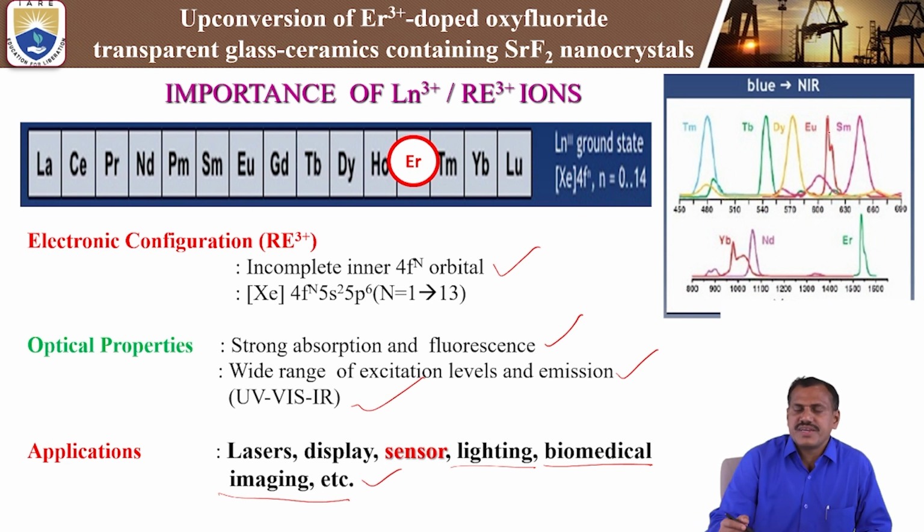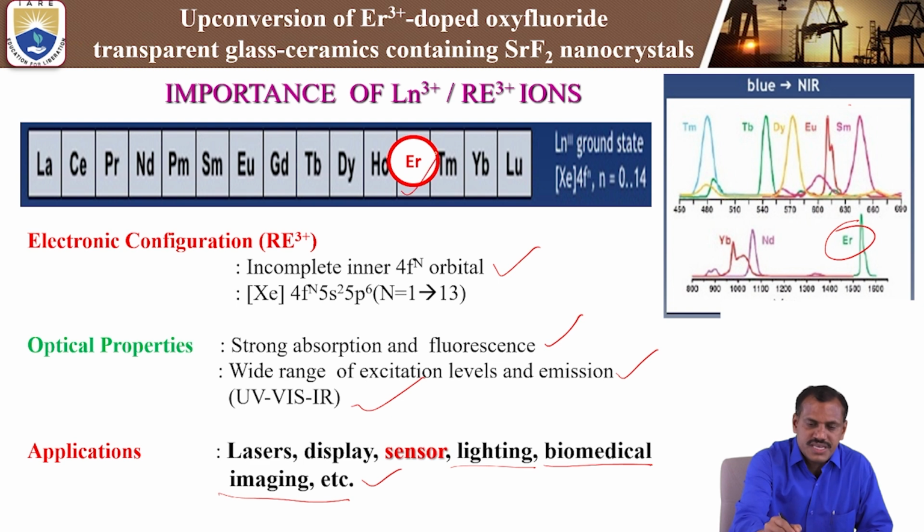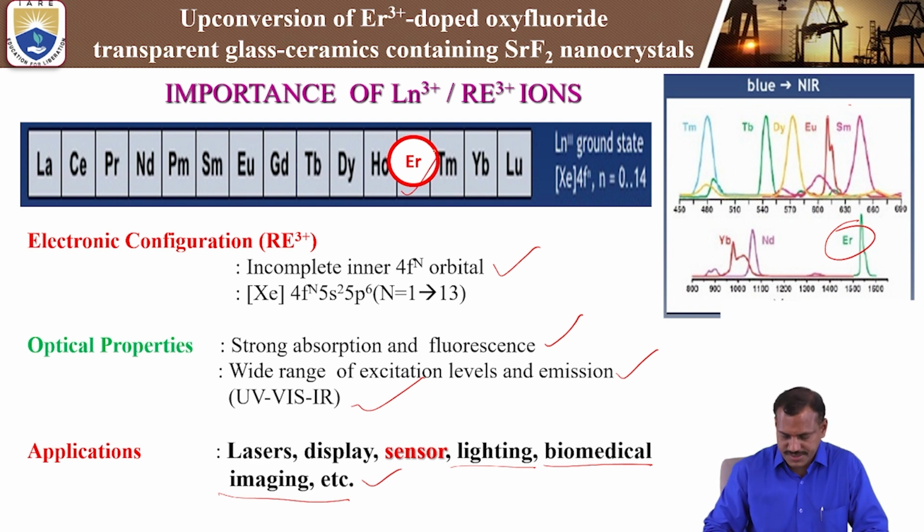These are the different emissions from the blue to NIR region. Thulium, terbium, dysprosium, europium, and cerium give emissions in the visible region. In the case of ytterbium, neodymium, and erbium, we get the infrared region, that is near infrared, mid infrared and far infrared. We can get different kinds of luminescence from the ytterbium ion, Nd ion and erbium. Particularly with erbium, we can get NIR emission, which is why we use it for telecommunication applications. It is one of the important elements.